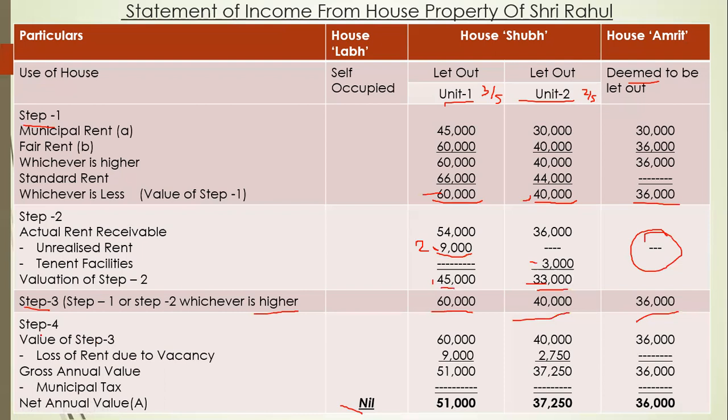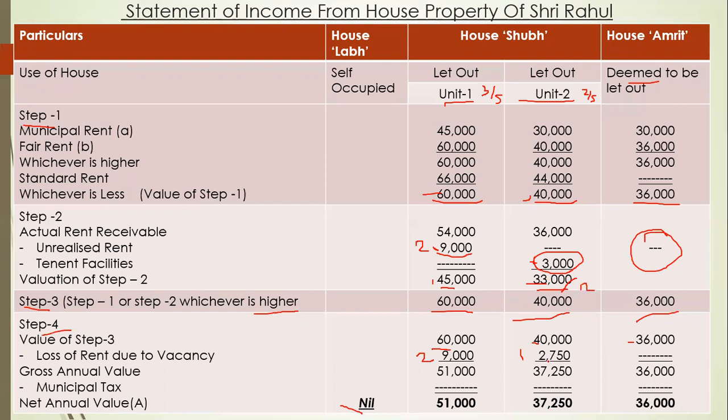Now step 4. For step 4, we will first write down the step 3 amounts, so 60,000, 40,000 and 36,000. Now there is a vacancy period. Here there is a vacancy period of 2 months and here there is a vacancy period of 1 month. So here it is straight away 9,000, 4,500 into 2. Now here we will consider 33,000. Why? Because we will not calculate tenant facility for the vacancy period. So 33,000 by 12.